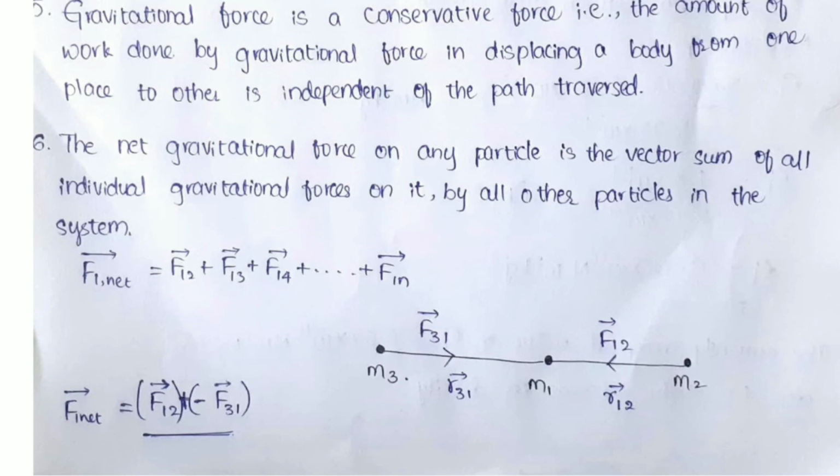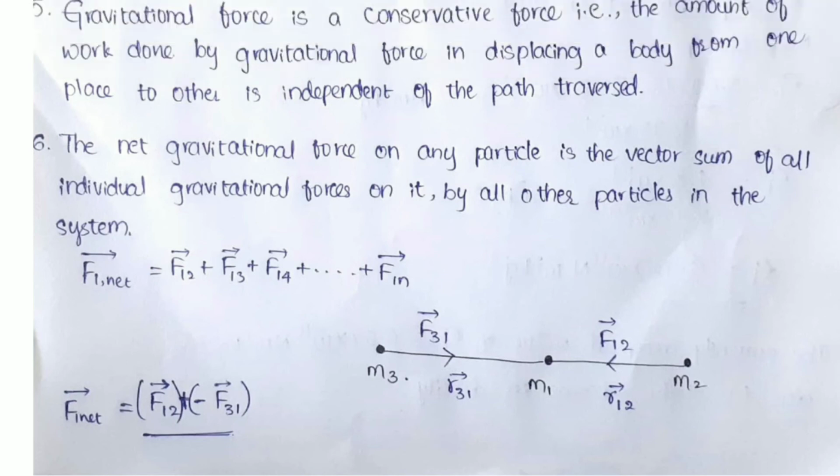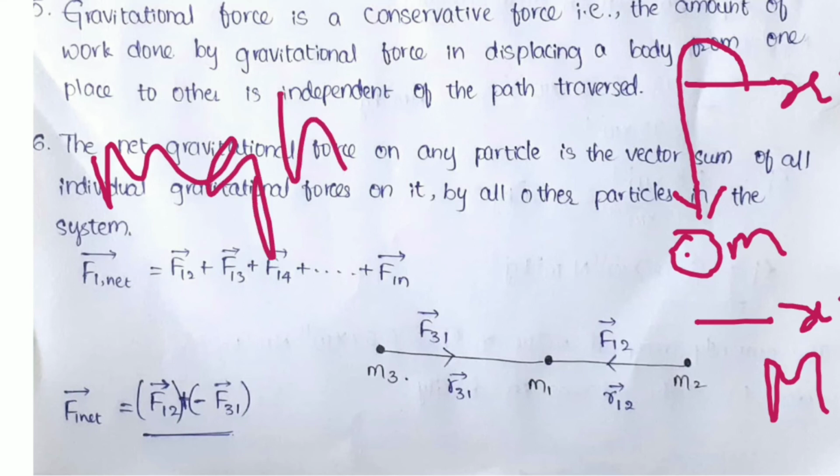Let's see here. This is a position x = 10, and this is a position x = 0. When a ball falls from here to the ground, with small mass m, the work done is mgh minus mgh, the potential work done.